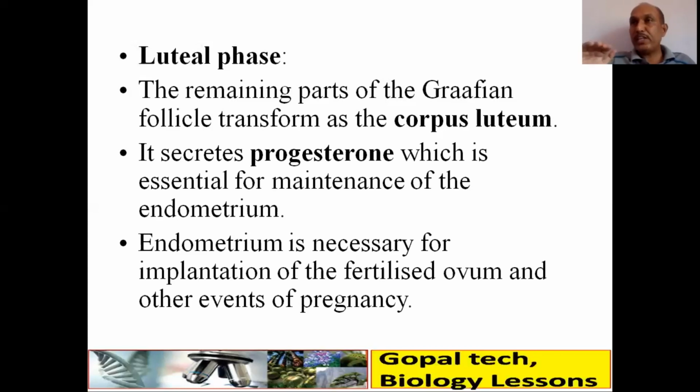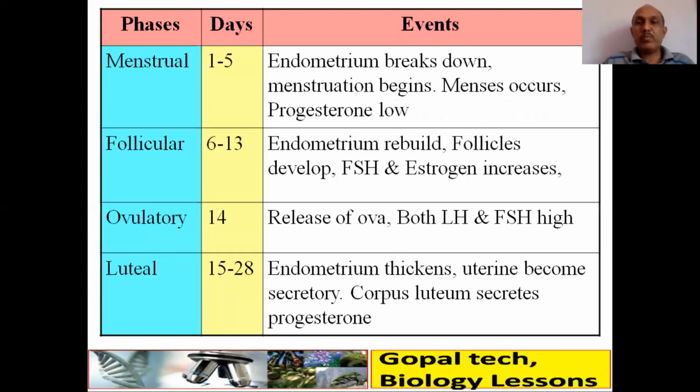If the egg is fertilized, hormone level goes on increasing because progesterone is secreted by the corpus luteum. If the egg is not fertilized, the corpus luteum regresses and degenerates, becomes corpus albicans, so it cannot produce the hormone, so the level is very low, then the next cycle will take place. So this is very important.